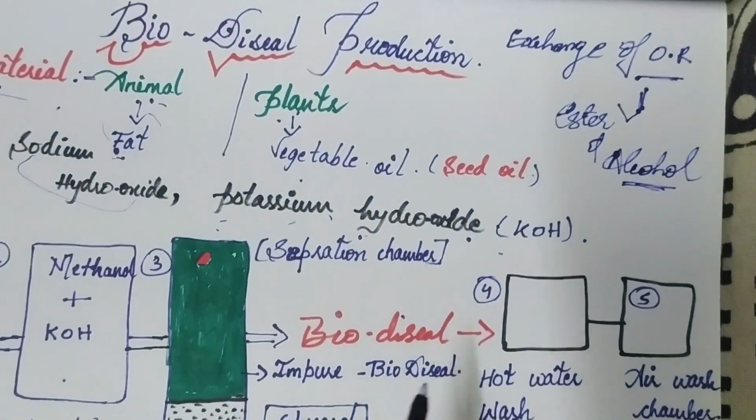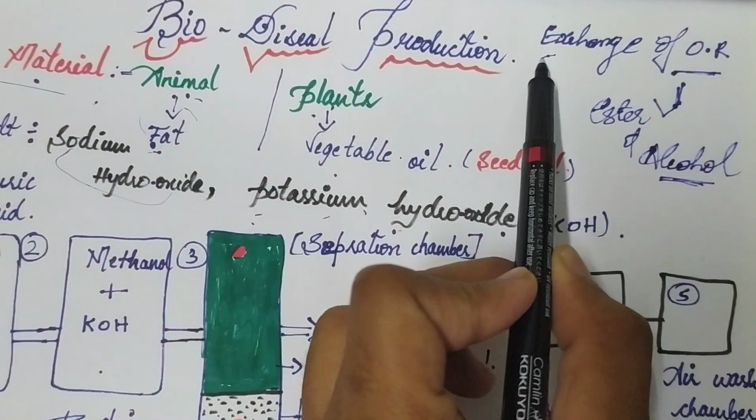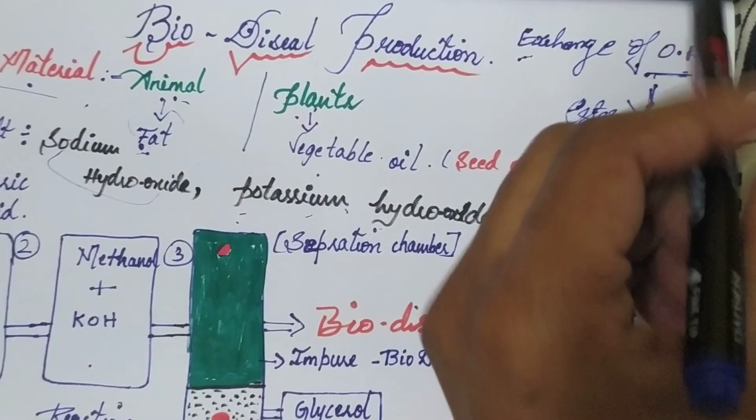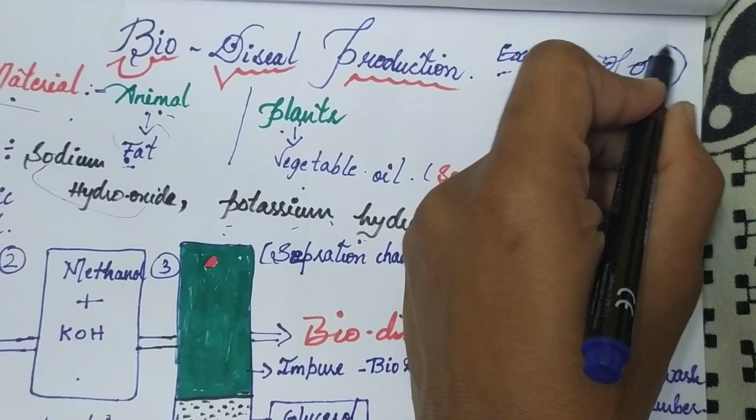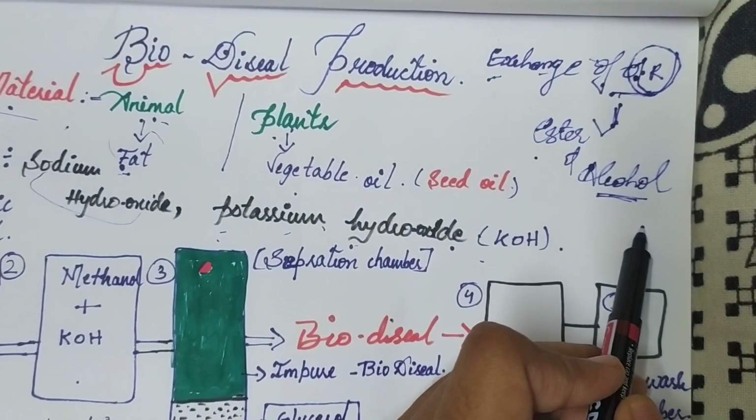What is transesterification? In chemical terms, it is the exchange of the organic group R from the ester and the alcohol.